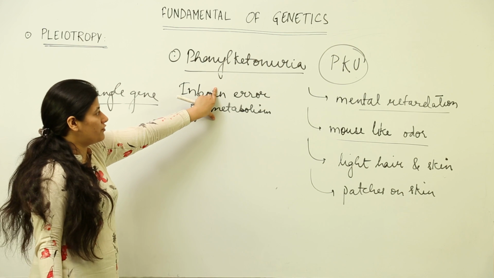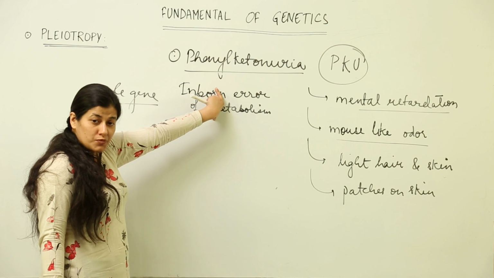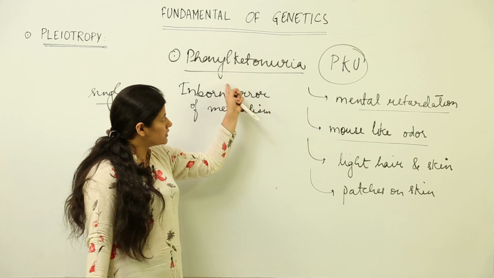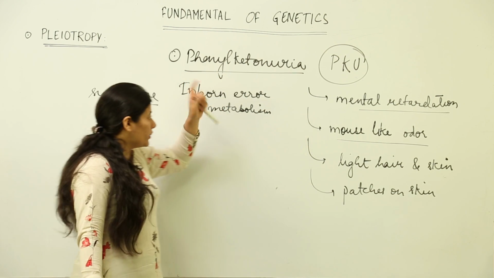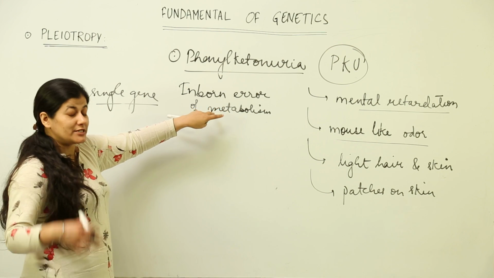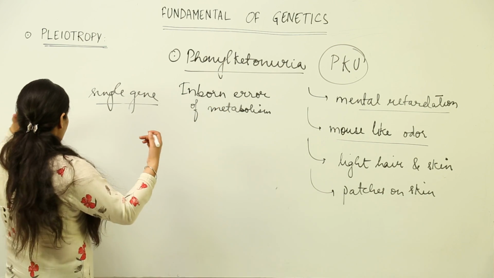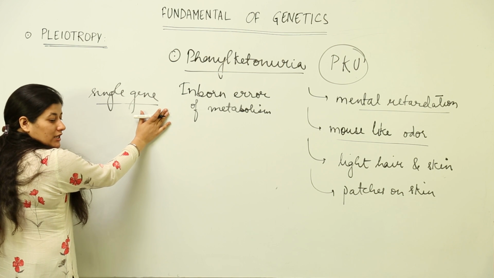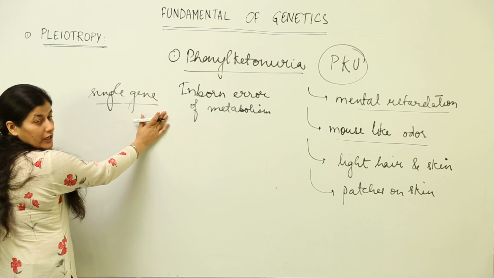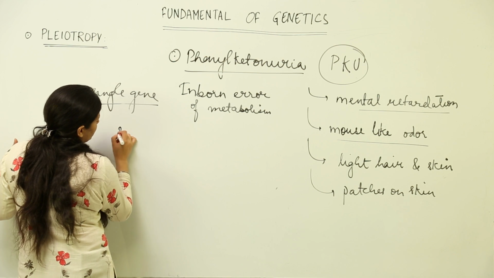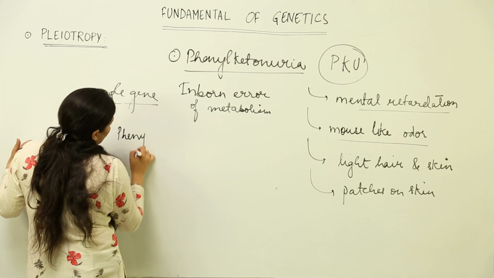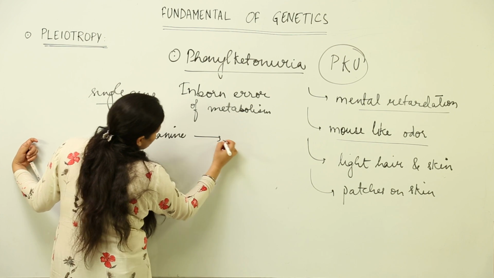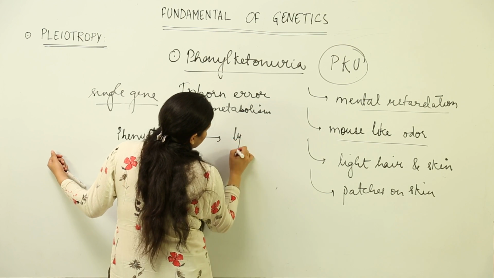Now, this inborn error of metabolism is responsible for giving these symptoms as a disorder which is manifesting itself. It is brought about by a condition where a gene which is absent does not produce the protein which is required for converting phenylalanine into tyrosine.